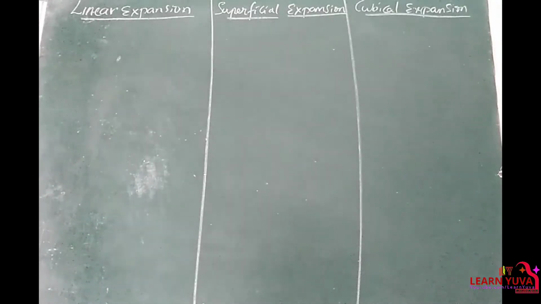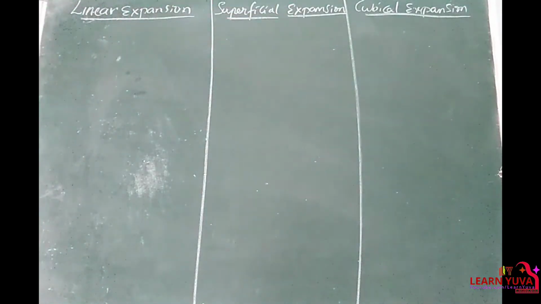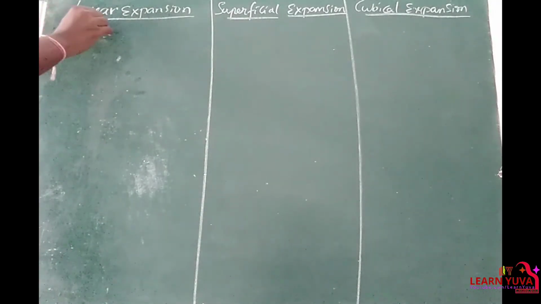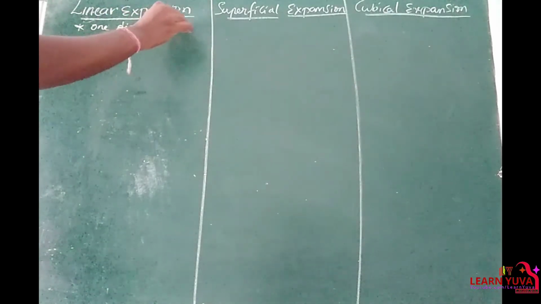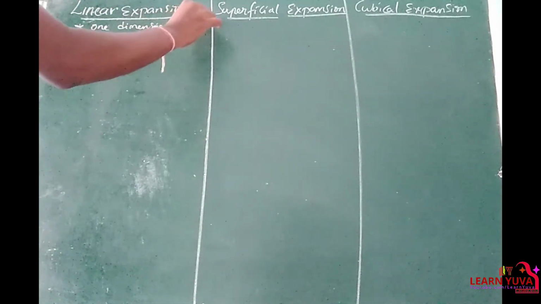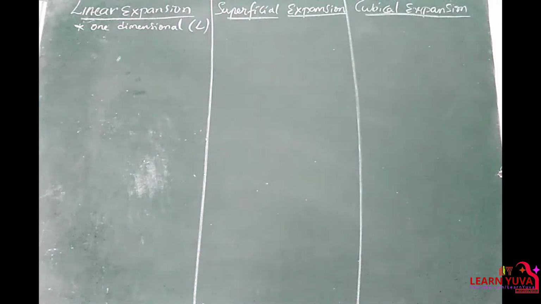Next, finally we will discuss the three types of expansions: linear expansion, superficial expansion, cubical expansion, right? The thermal expansion of a substance in one dimension, that is in length only, is nothing but linear expansion.